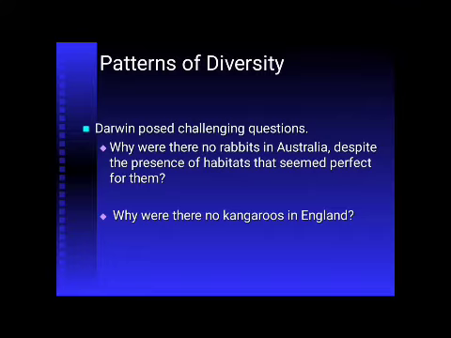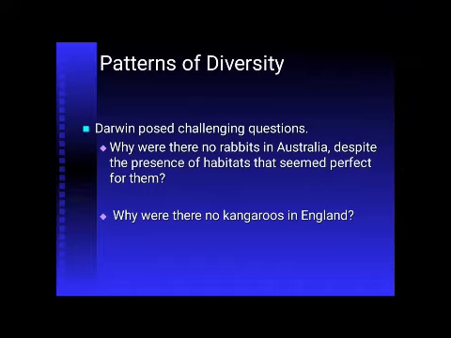Next, Darwin posed a challenging question. He asked why there were no rabbits in Australia despite the presence of habitats that seemed perfect for them. Why were there no kangaroos in England? He questioned himself about why kangaroos are confined to Australia only.